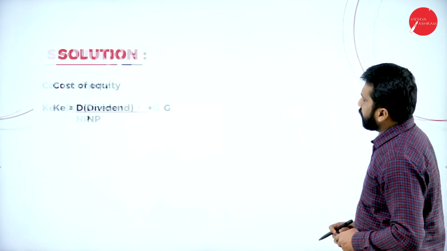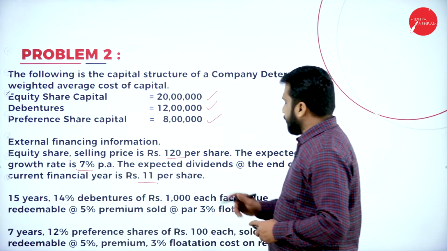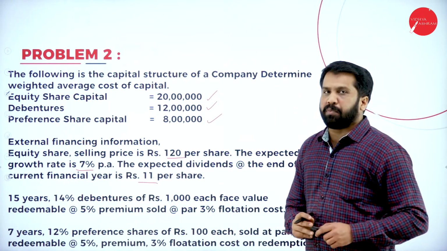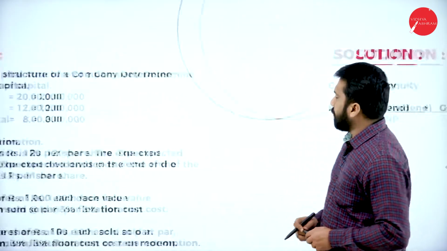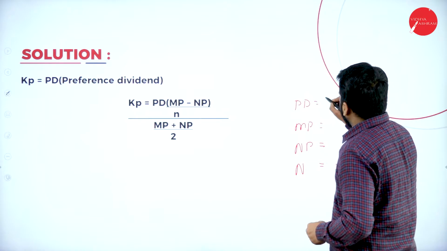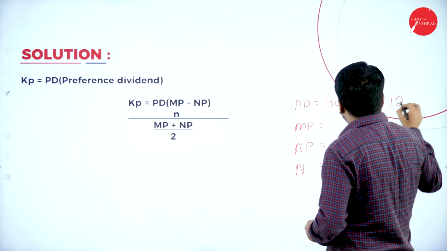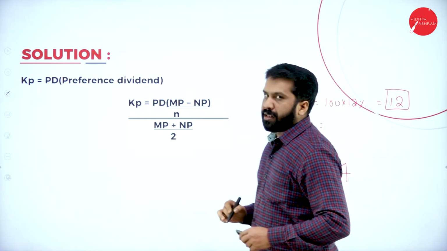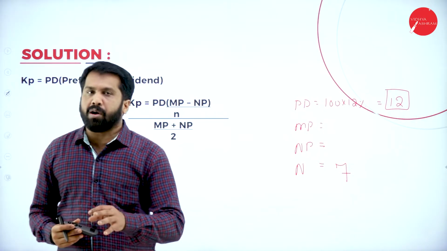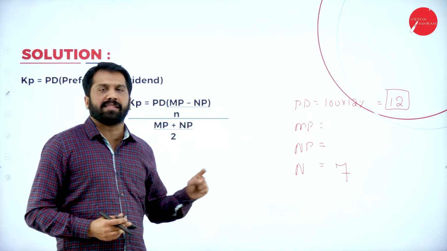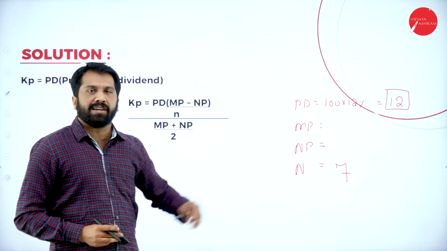Now, I'll go back to your question. 12% preference shares of rupees 100 each. Very simple. I'll go back to your answer. Your dividend is 100 multiplied with 12%. It will be 12 rupee. What is your dividend? Simple. It is 12 rupee. It is mentioned that 12% on what value? On face value. What is the face value? 100. On 100, calculate 12%. You will get your answer.